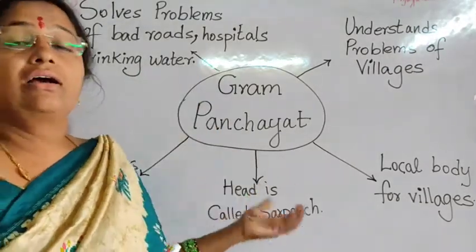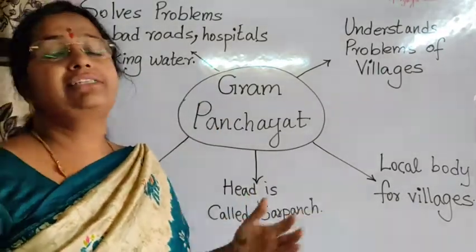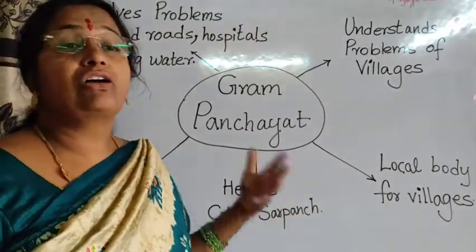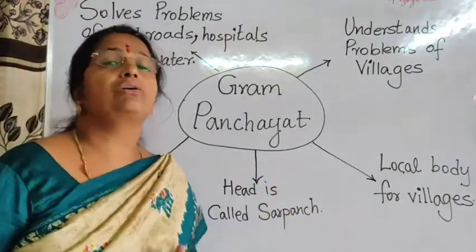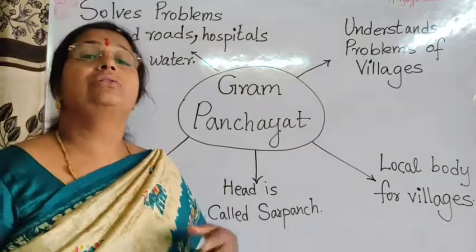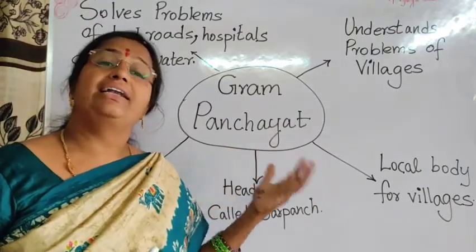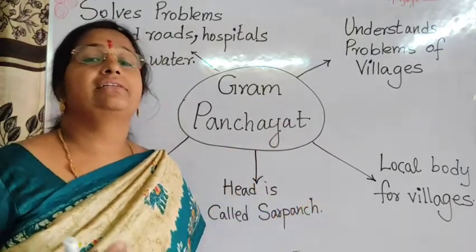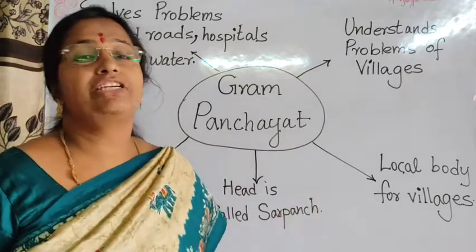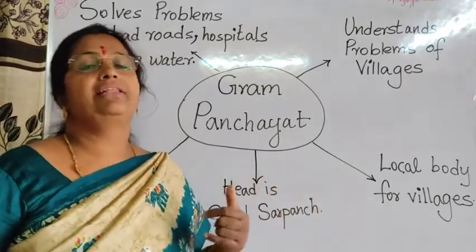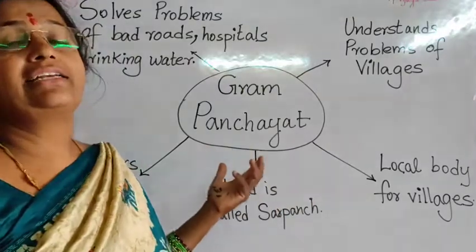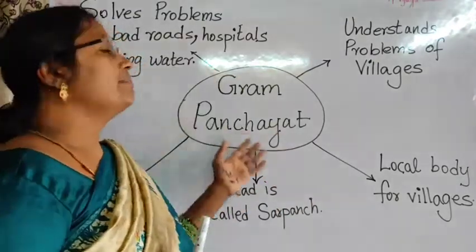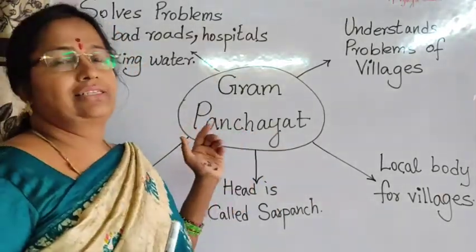If there are no hospitals, then they'll build some hospitals. Even if there are hospitals, sometimes the proper doctors won't be there, so they'll arrange for the doctors. And if the hospital needs some material like beds or machines, medicines or some diagnostic equipment, the Gram Panchayat will take care of this.